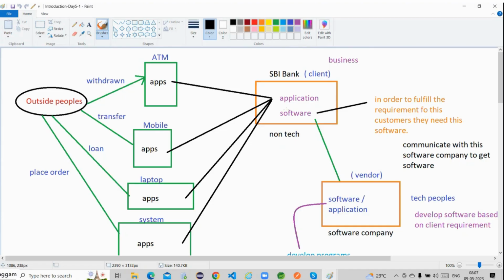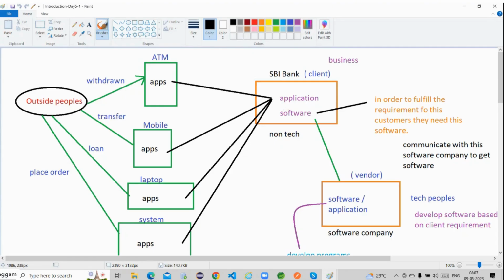They don't know how the software is developed, or what internal functionality happens if I click a particular button. They don't have technical knowledge, they are not learning programming languages, and they don't bother about what software courses are available in the outside world.